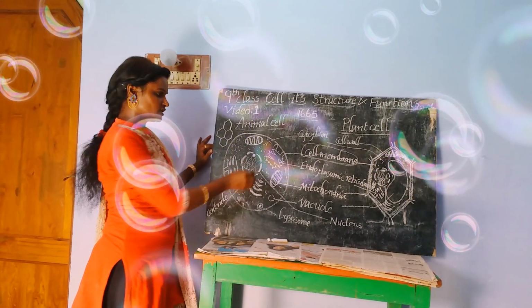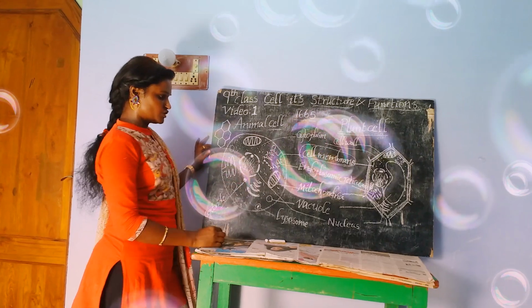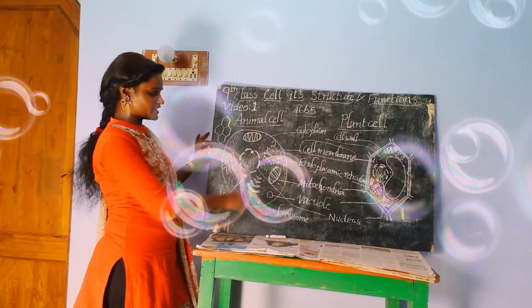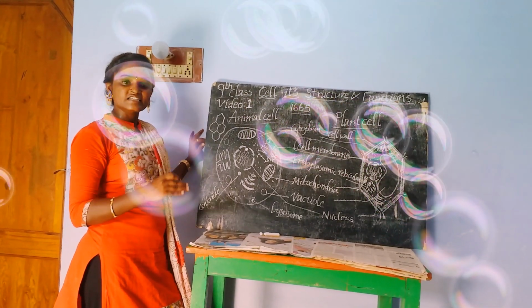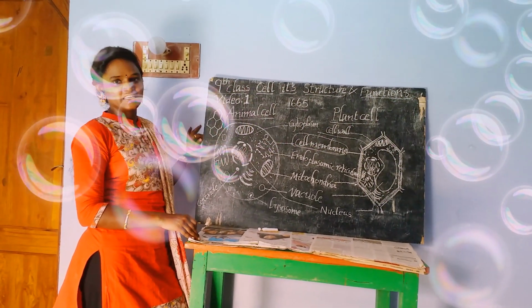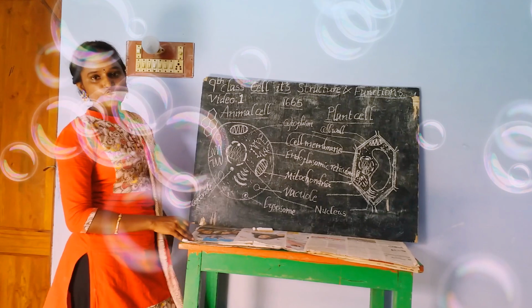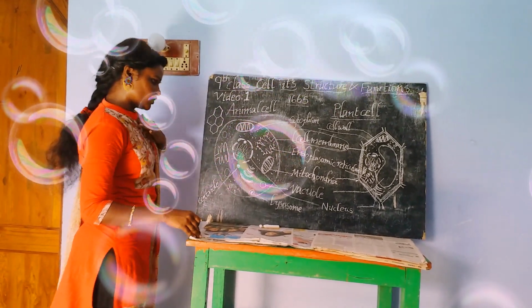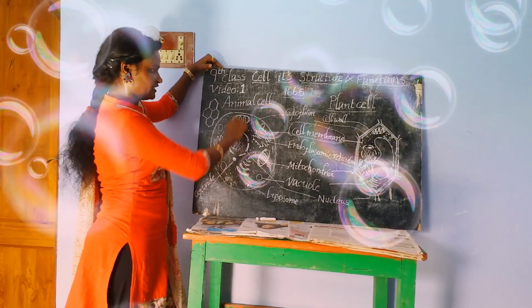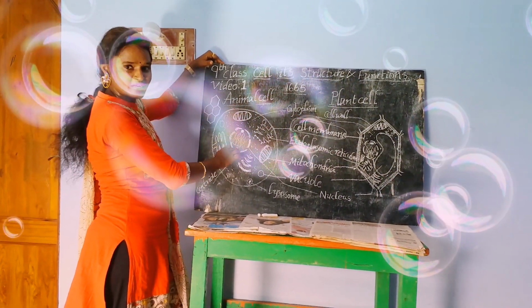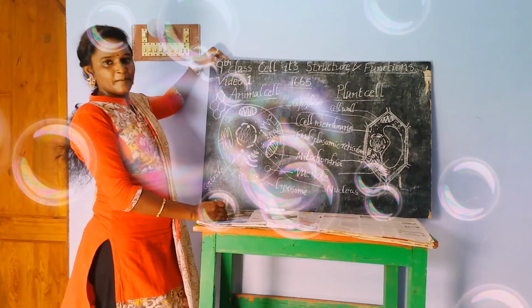The other material, which is a network-like structure present inside the nucleus, is called chromatin material. This one is called chromatin material. Here plant cell contains chromatin material and animal cell also contains chromatin material.